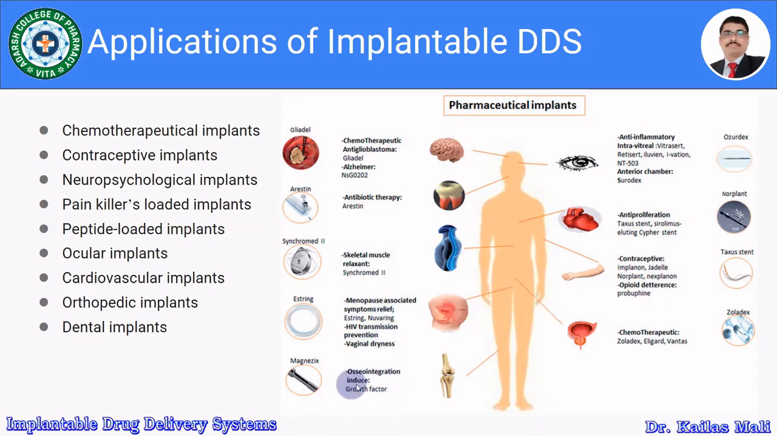Then the last one is for osseointegration induction, that is, it comprises the growth factor, and the name of the implant is Magnezix, right? Then the anti-inflammatory drug, for example, Vitrasert, then Retisert, Illuvien, Ozurdex, and NT-503. And for the anterior chamber, the example is Surodex, which is related with the ophthalmic cavity or ophthalmic delivery.